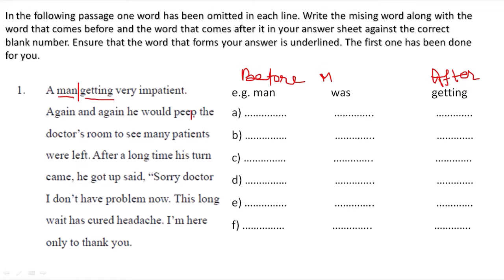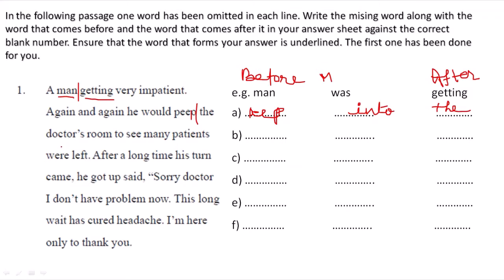One word is missing here. The before word is peep, and the missing word is into. You have to fill in into, and afterward is the.